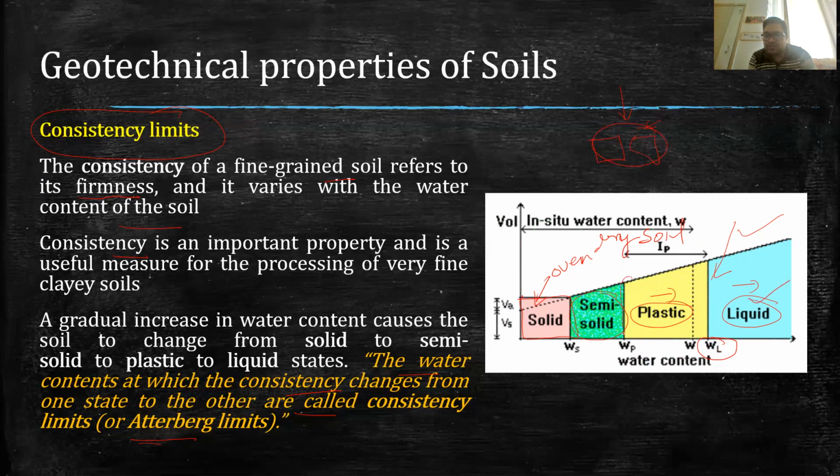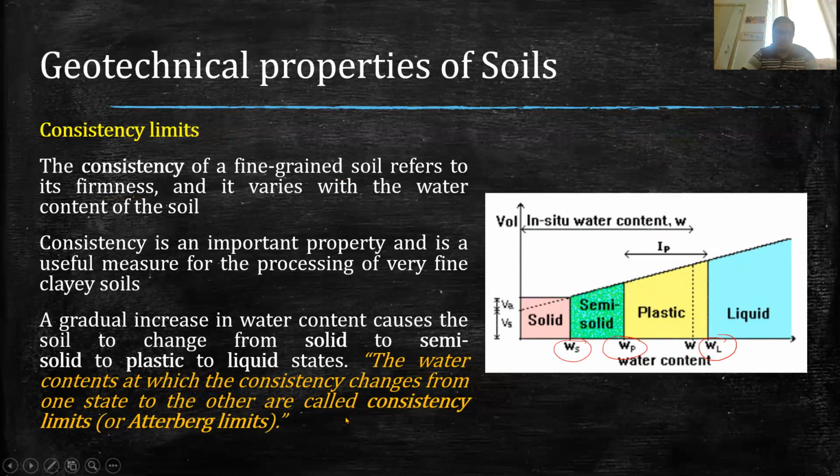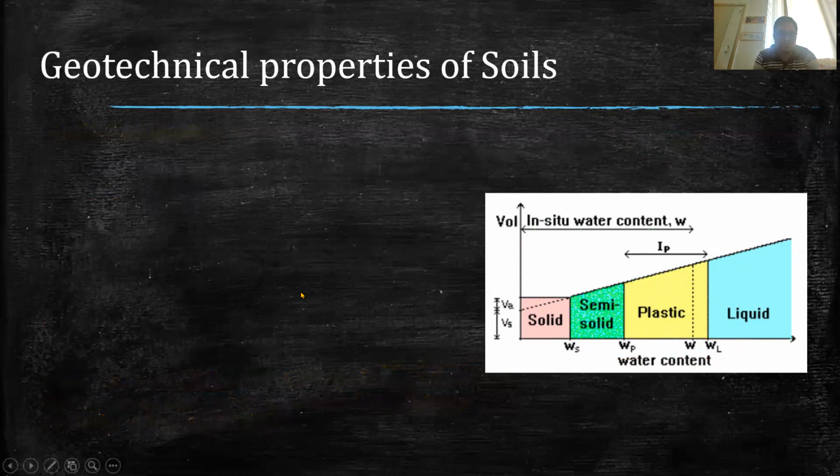Similarly, WP is the minimum water content to get the soil into the plastic stage. So WL is the liquid limit, WP is the plastic limit, and WS is the shrinkage limit. Now we will discuss the liquid, plastic, and shrinkage limits one by one, and see the significance of these limits.